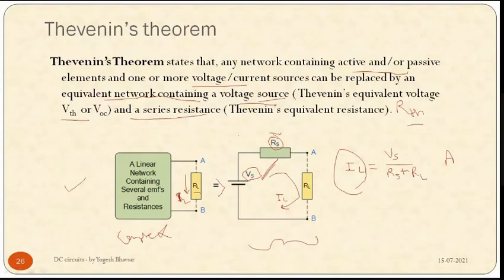There is a process given for how to find the value of Vs and Rs. As per the statement, it is very simple: the complex network can be replaced by a Thevenin's equivalent network. There is a Vs, a voltage source, and a resistance, and the load current we can simply calculate. But we need to calculate Vs and Rs. So the process is given for how to calculate this Thevenin's equivalent voltage and Thevenin's equivalent resistance.